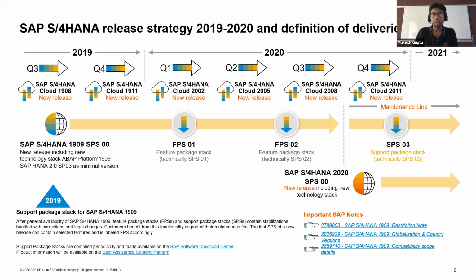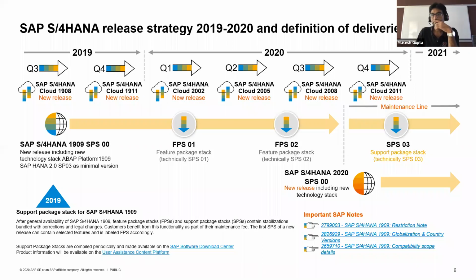The latest release we have had is the 2002 release, whereas in on-premise we will have 1 release per year. The latest release from SAP is 1909, which happened last September. What else comes up throughout the year is feature packs and support packages. This is a major difference we can see between on-premise and cloud with respect to the release strategy.